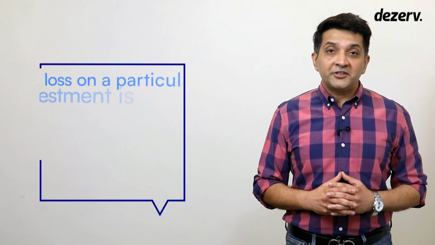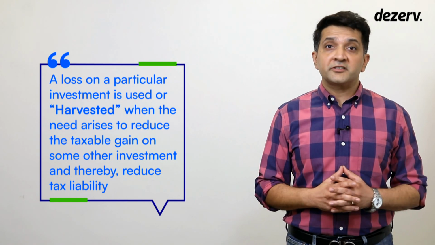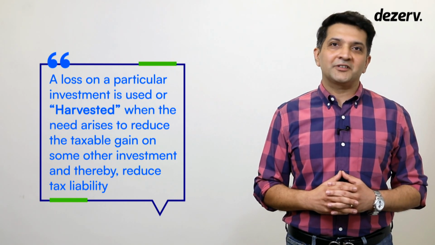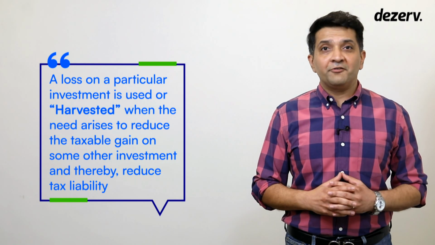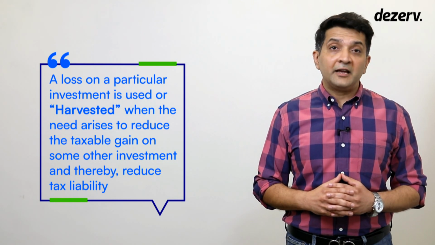Now this brings us to tax loss harvesting. It is possible that you have some investments that are presently quoted at less than your cost. You could either continue to hold them and hope that they go up in value, or you could sell them and stop your loss. This would obviously mean that you would book a loss. If this loss is booked, it can be harvested when you need it. This means that a loss on a particular investment is used or harvested when the need arises to reduce the taxable gain on some other investment and thereby reduce your tax liability.